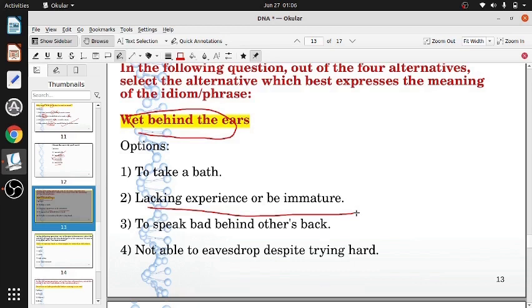He is just fresh. You can also say fresh out of college or fresh out of university. And you can also say novice, N-O-V-I-C-E. That is another word, novice. So we can't explain the logic behind it because idioms and phrases do not follow logic.